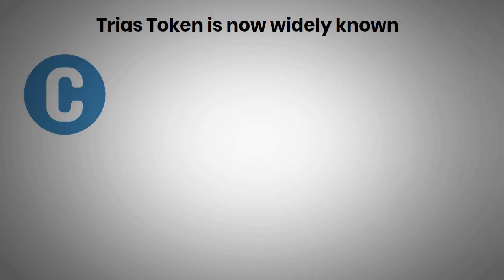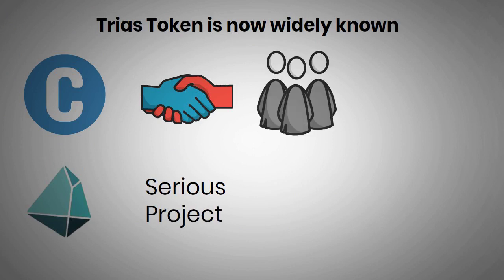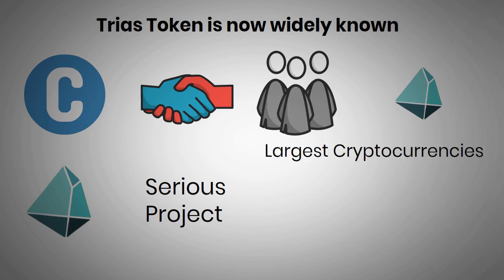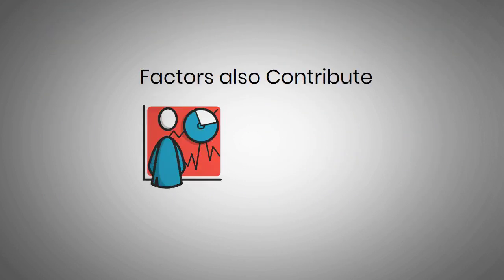Trias Token is now widely known in the world of cryptocurrency with the status of being very promising crypto. Trias Token is a serious project with a strong team behind the crypto with a lot of expertise. At present, Trias Token is developing into one of the largest cryptocurrencies worldwide. Partly due to partnerships with a number of large companies and social acceptance of Trias Token, the Trias Token future looks very bright.